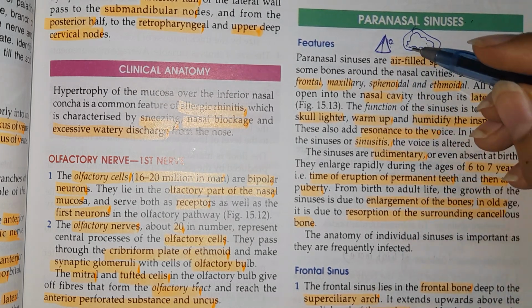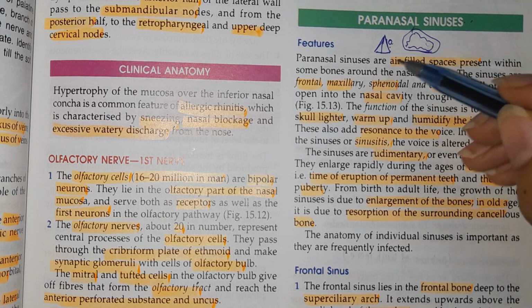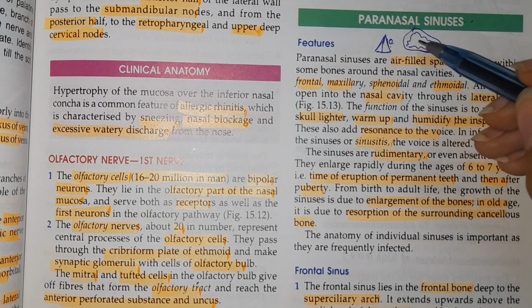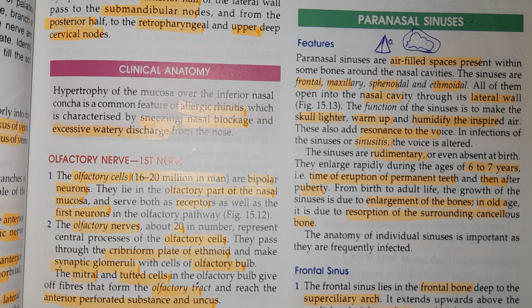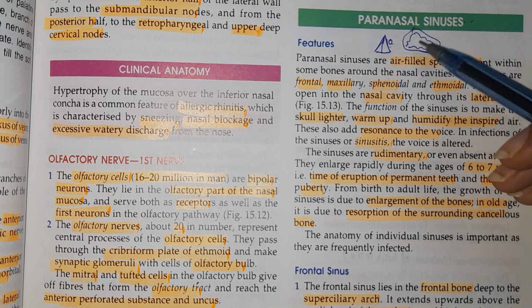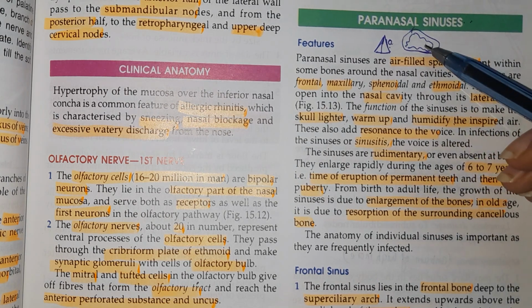Also, because these are air-filled spaces, whenever we are taking some air in, they are going to produce resonance. So the resonance in the voice is due to the presence of these paranasal air sinuses.